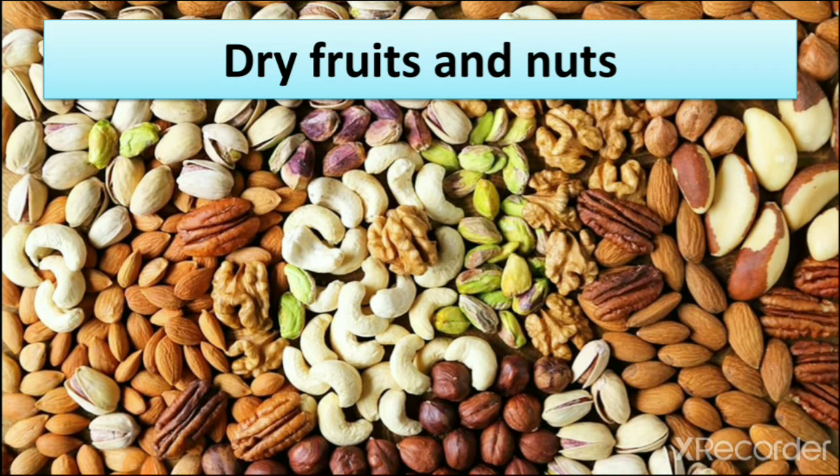First, dry fruits and nuts. So you can see here so many dry fruits in this picture. You can see almond, peanut and many others. So these all are dry fruits which we eat. We call them dry fruits or nuts. Why do we call them dry fruits? Because at once they all are fruits of the plant, and when they dry we use them as dry fruits.